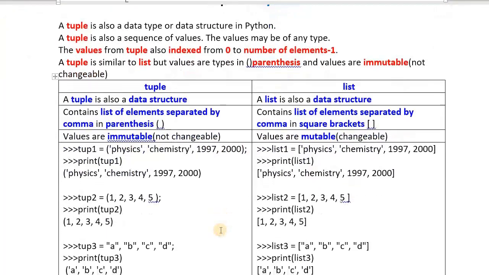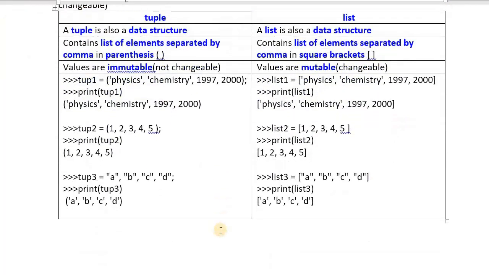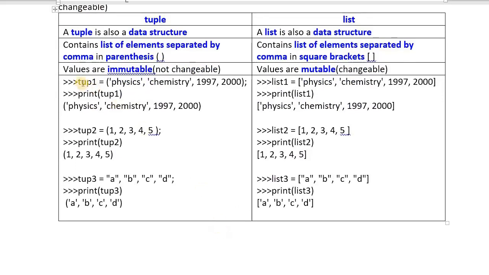These are all examples. Here I have given 3 examples for you. See the first example. I am trying to create the tuple 1. I am trying to create the tuple 2. I am trying to create the tuple 3. Here parallelly I have given the examples for the list also, so that you can do the comparison. One tuple is created with how many values inside? 4 values. First one is string, second one is string, next one is integer, next one is integer.